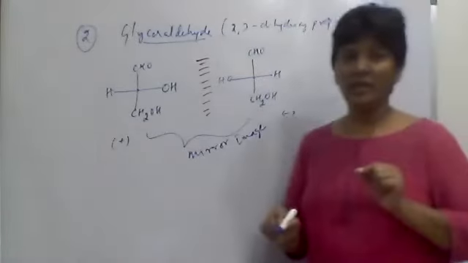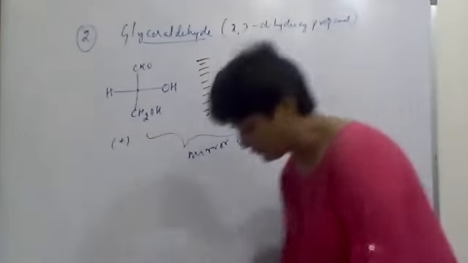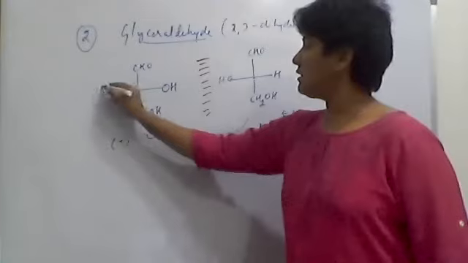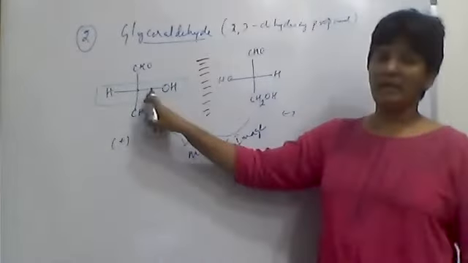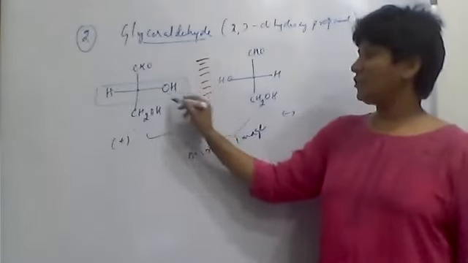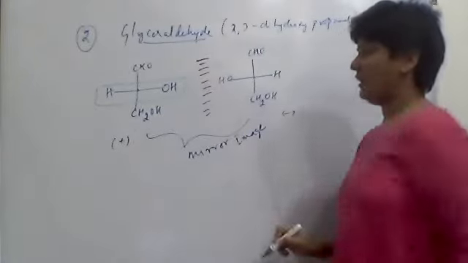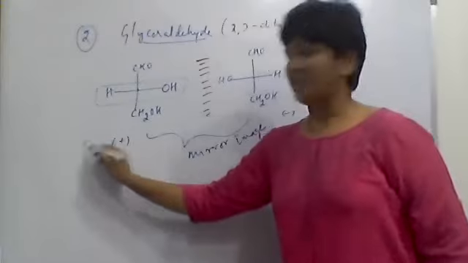Okay, so luckily, according to Fischer projection formula, he took this glyceraldehyde on the chiral center. If the electronegative group like OH group or NH2 group is present on the right side, it is given as D configuration.